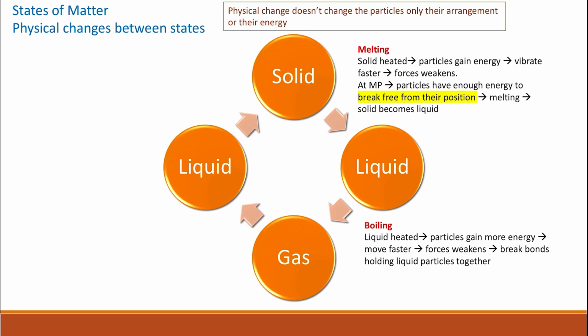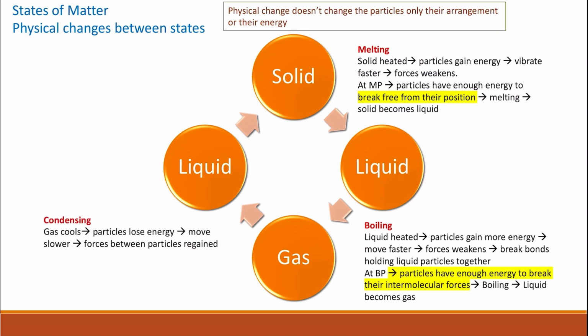Then liquids can change to become gas. This is called boiling. The liquid is heated and the particles gain more energy. The liquid particles start to move faster and the forces of attraction between the particles weaken. This breaks the bonds that hold the liquid particles together. At the boiling point, the particles have enough energy to break their intermolecular forces of attraction completely. They change from liquid into gas, where they are completely free to move.